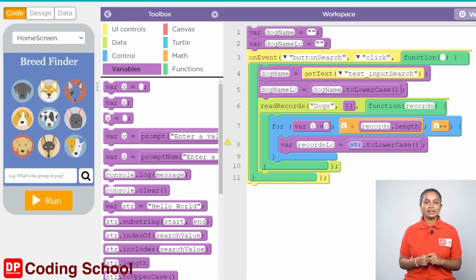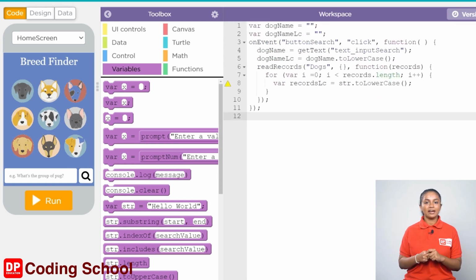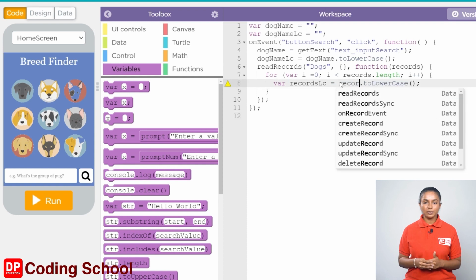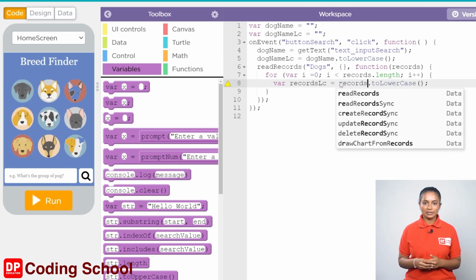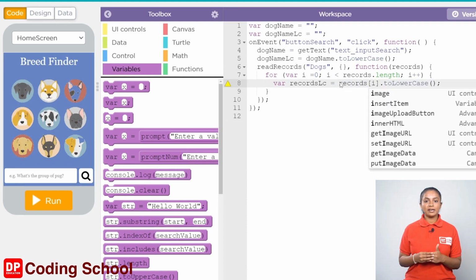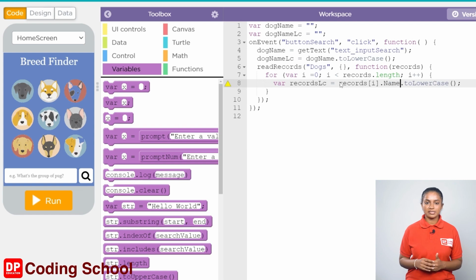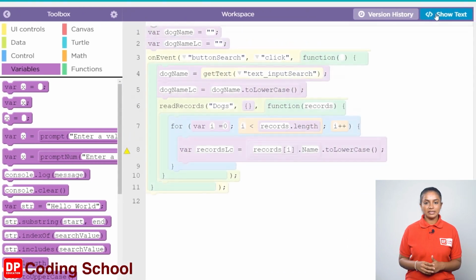For that, I click on the Show Text button on the right side of the workspace at the top. Now you can see the code block we created is a text without code blocks. The code block we are currently preparing is the 8th line. I remove the str part again and type the code we want instead. Here, records box bracket I name is typed. Now again, the show blocks button is clicked at the edge of the workspace. Code blocks are created as we need.